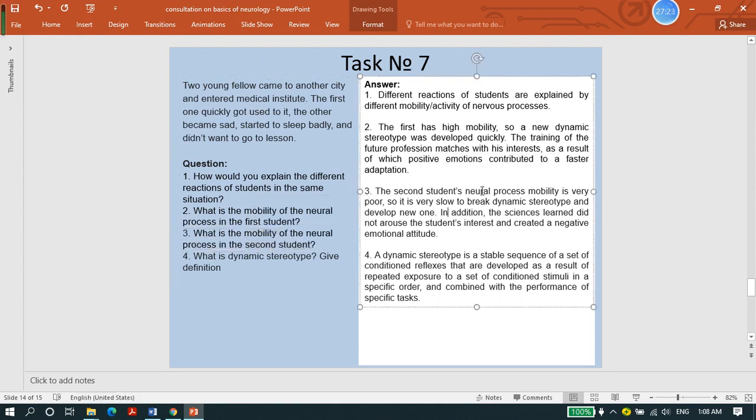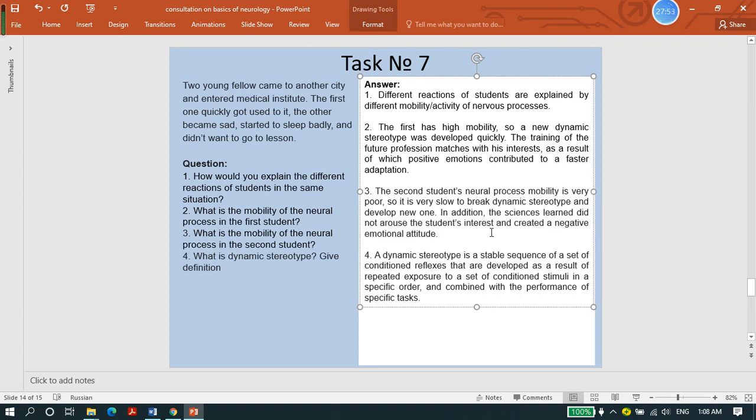And about the second student, its mobility is very low, very poor. It is very slow to break the fixed dynamic stereotype and develop a new dynamic stereotype. In addition, the subjects learned did not arouse the student's interest, and they created a negative emotional attitude in him.